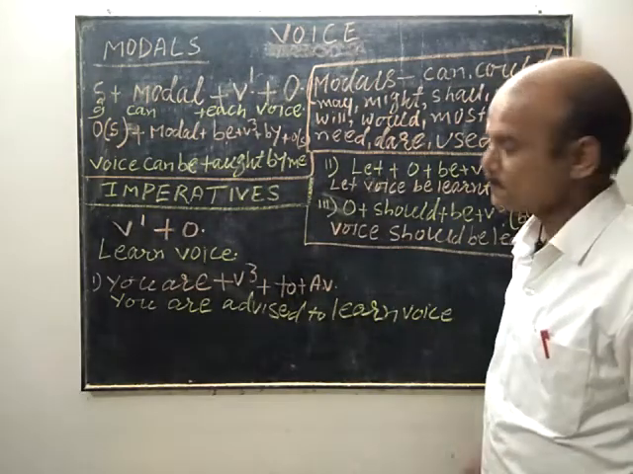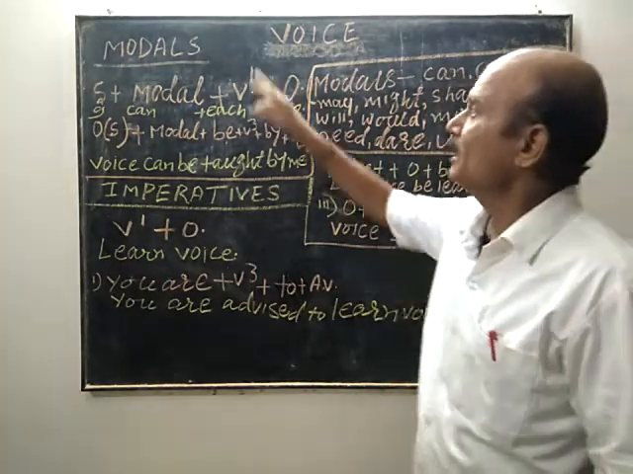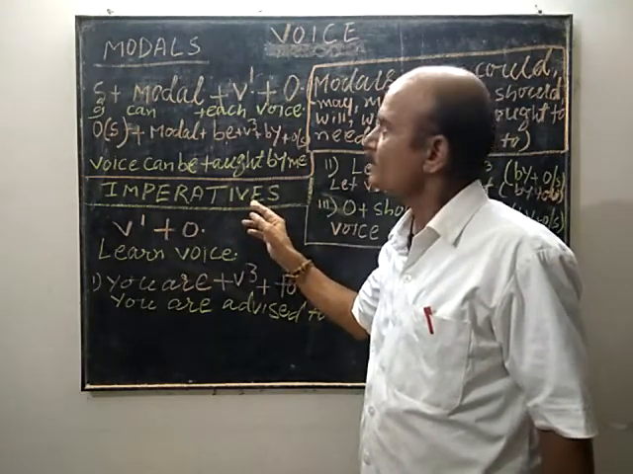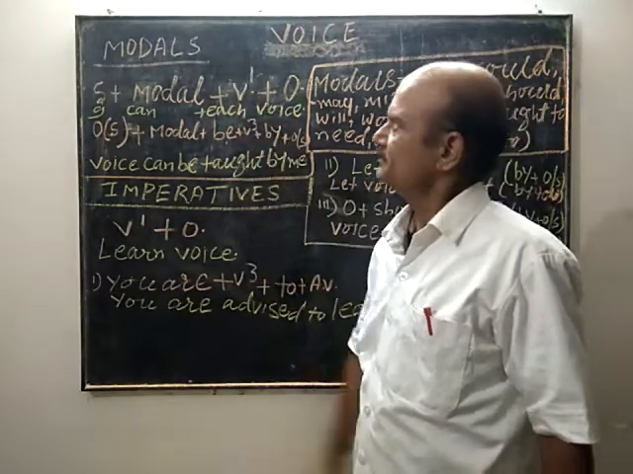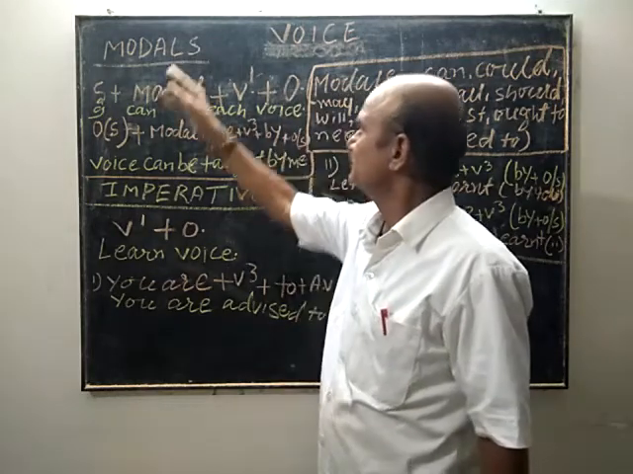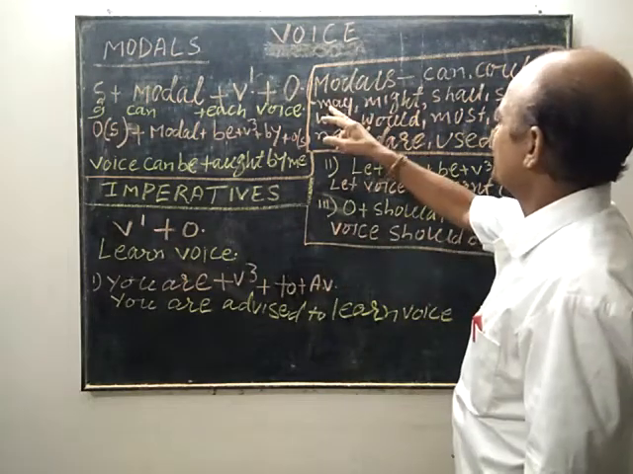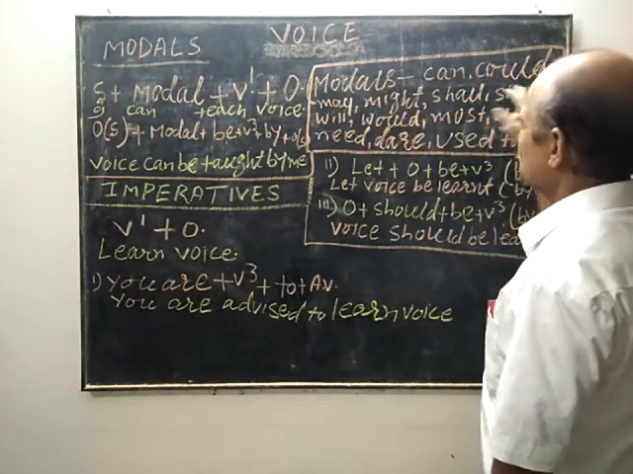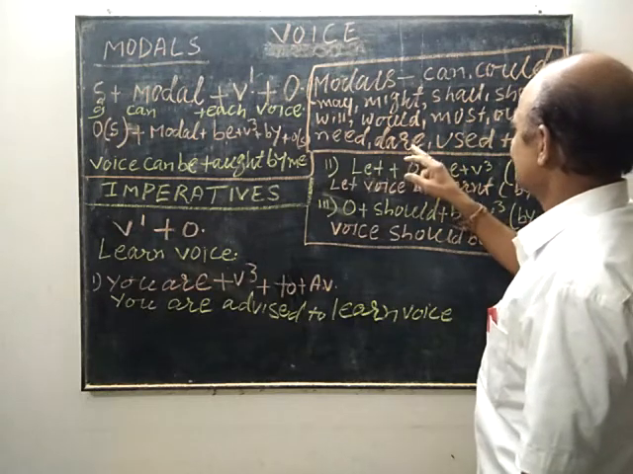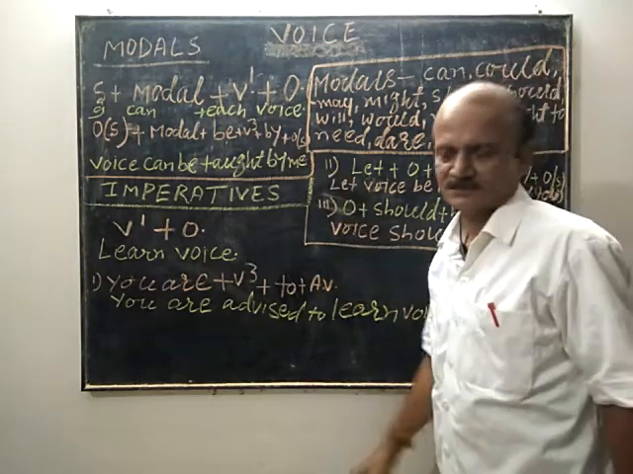Now we shall see the change of voice from active to passive of modals and imperatives. Modals you have been told in the verb chapter. Modals are may, might, shall, should, will, would, must, ought to, need, dare, used to. These 13 are called modals.